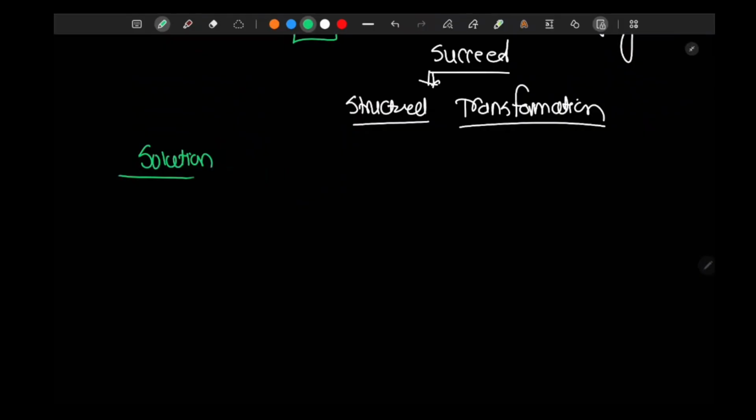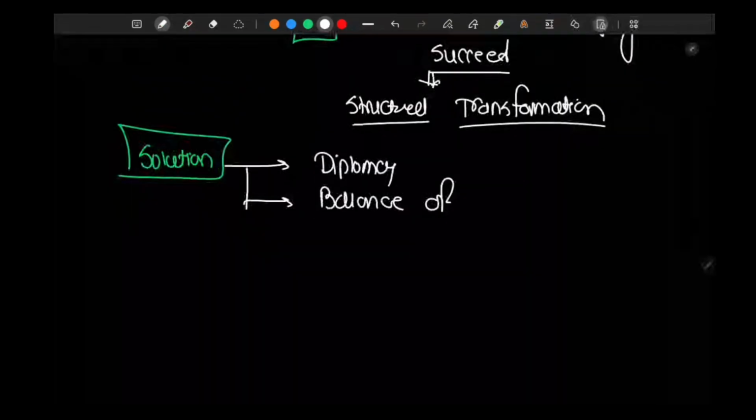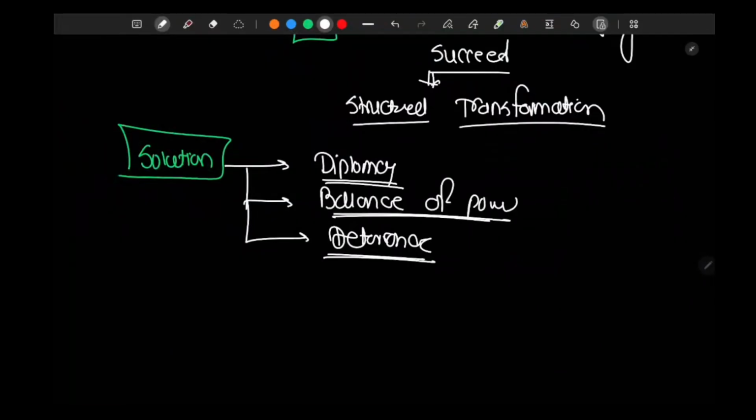It is diplomacy, balance of power, or deterrence. You can conduct diplomacy, you can talk to people. There can be balance of power, that you acquire power in proportion to your adversary nation, so that he does not attack you. Or there is deterrence.